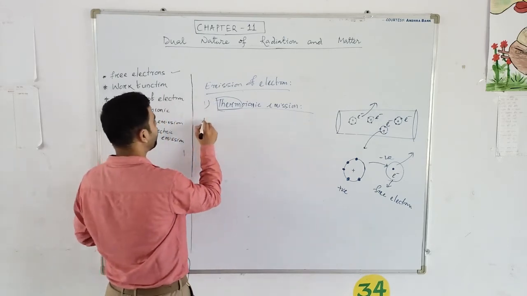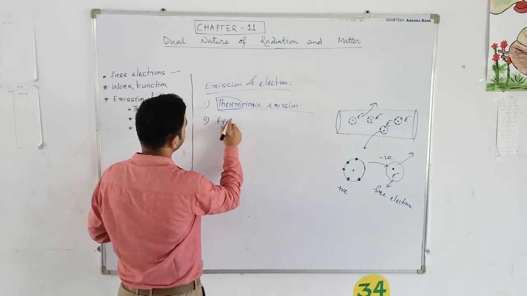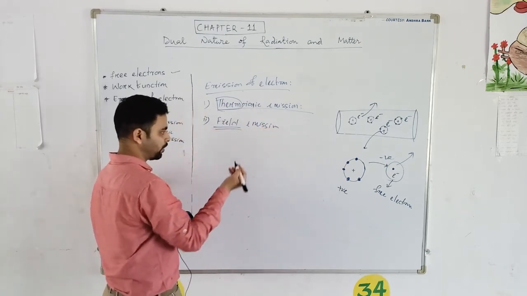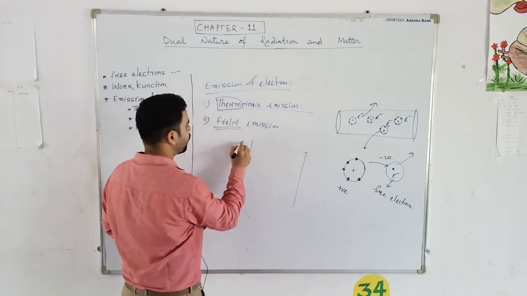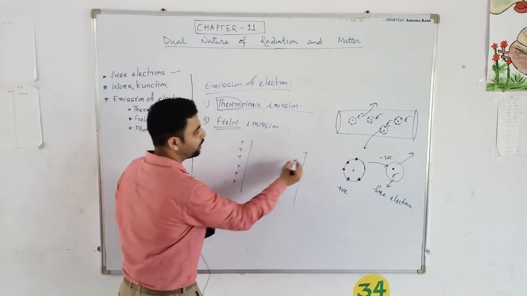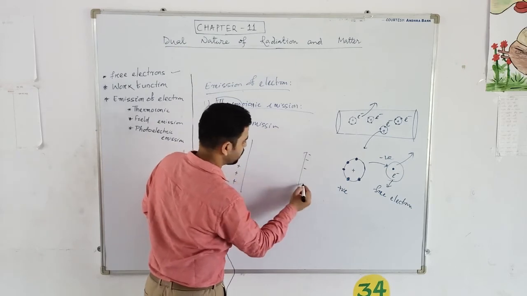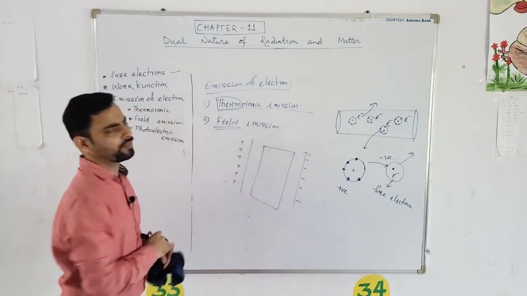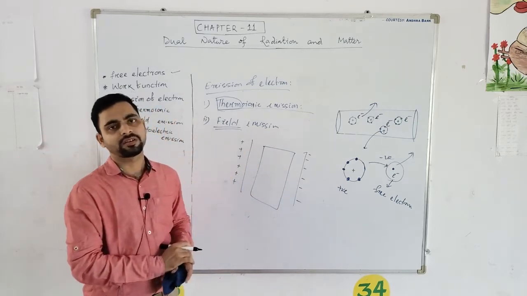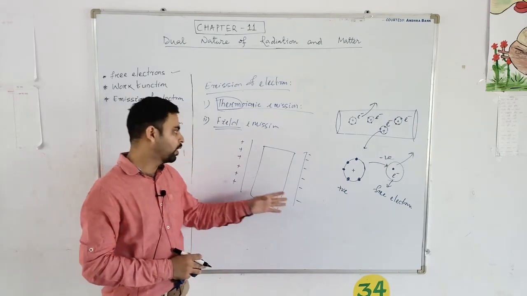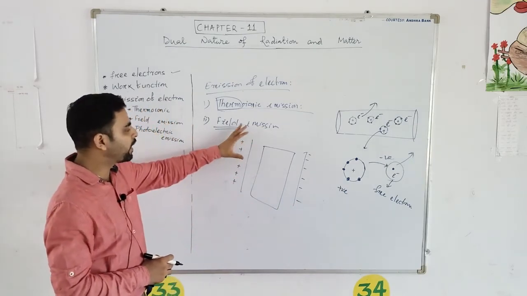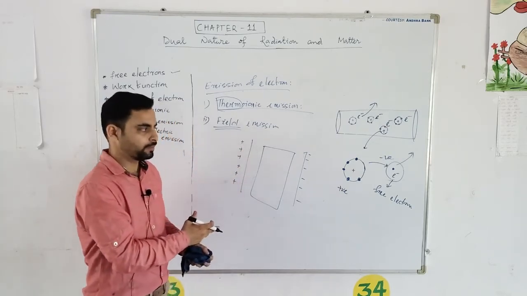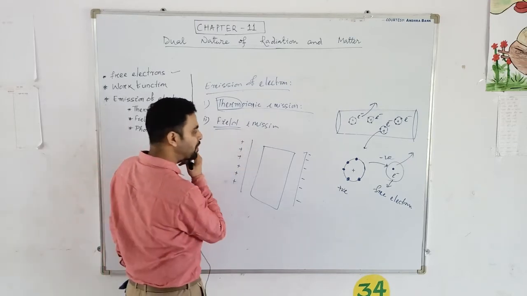Second thing is field emission. Field means electric field. That means, suppose there is a field, positive charge here and negative charge here. Inside this field, I have placed a metal surface, right? I have placed a metal surface here, positive, negative, right? When I place a metal surface here and I am providing high tension here, the potential is very high, right? So due to this high potential, what will happen?